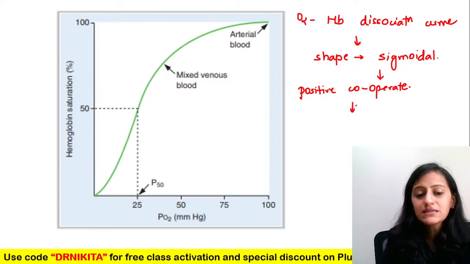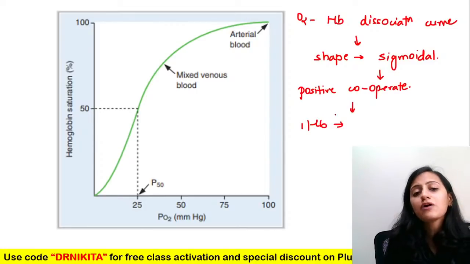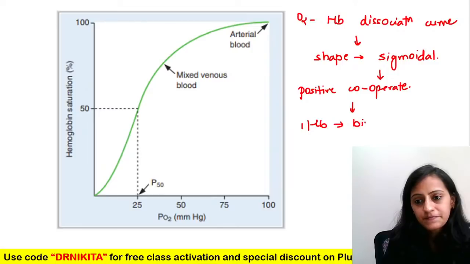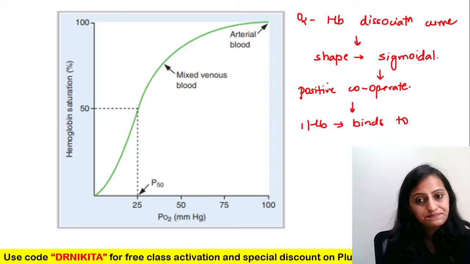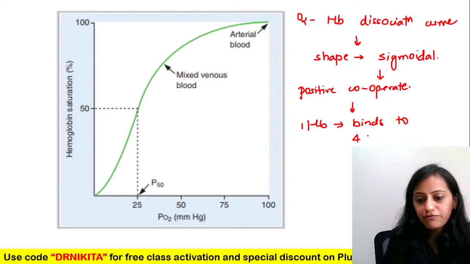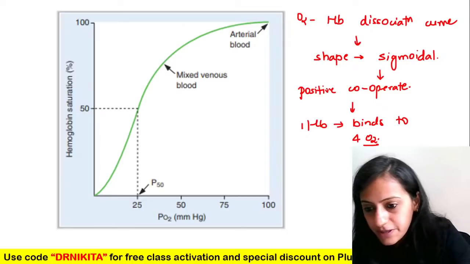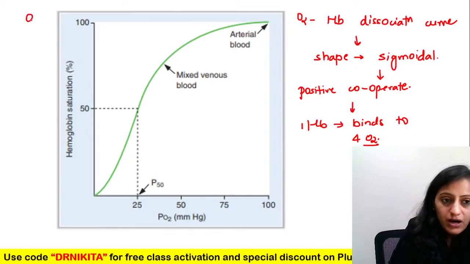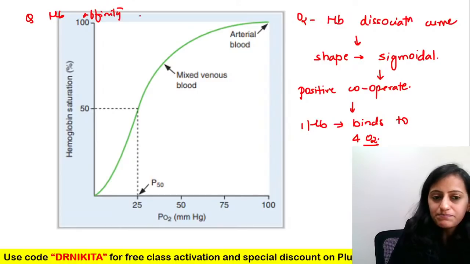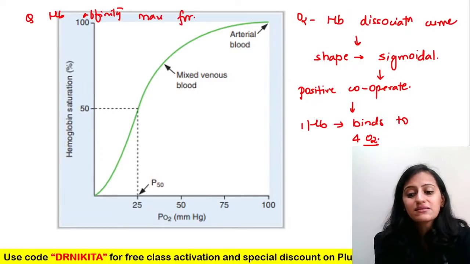What does that mean? One hemoglobin binds to how many oxygen molecules? You have 4 oxygen molecules. If I ask you, the hemoglobin affinity for oxygen is maximum for which oxygen molecule? Is it the first, second, third, or fourth?